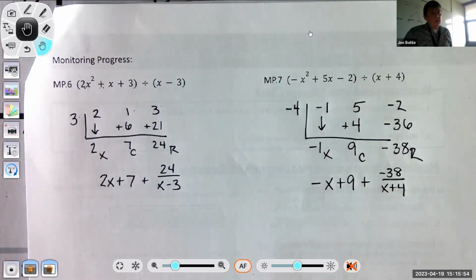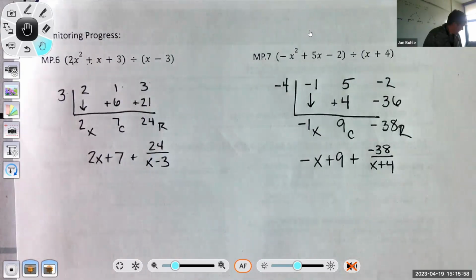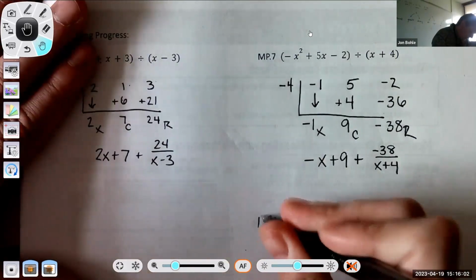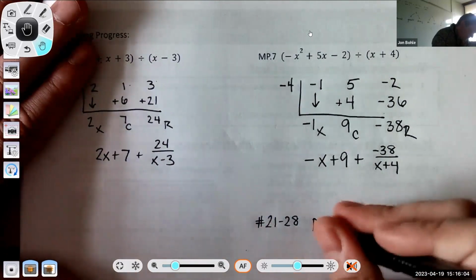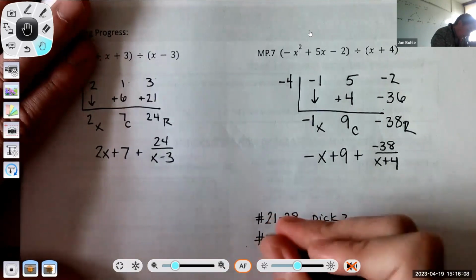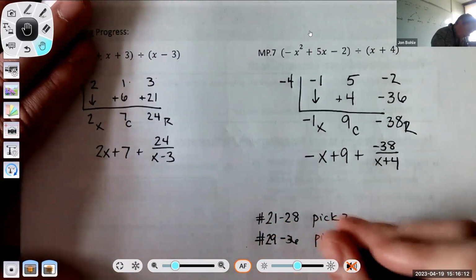Okay, so what we're going to have now is just a little bit of work time for your practice problems. Here is what you need to do. You're going to work on number 21 through 28. Pick any 2 you'd like. And then you can also work on 29 through 36. And you can also pick any 2 you'd like.